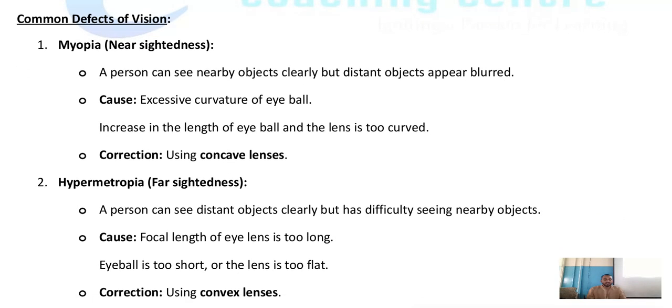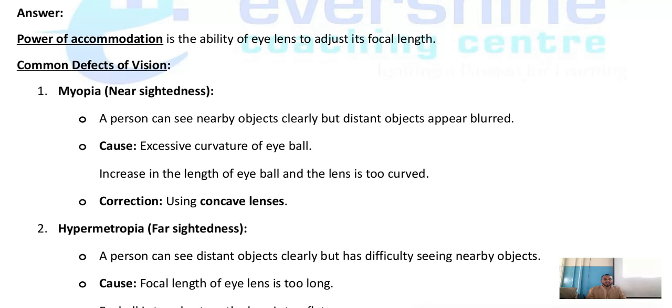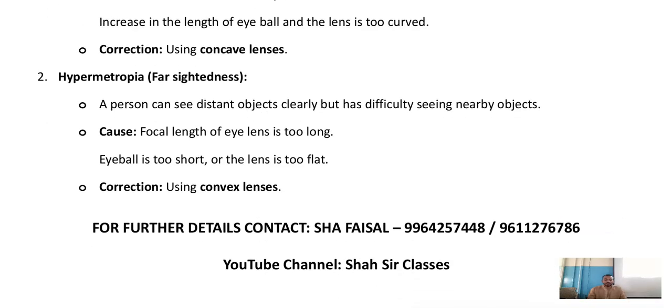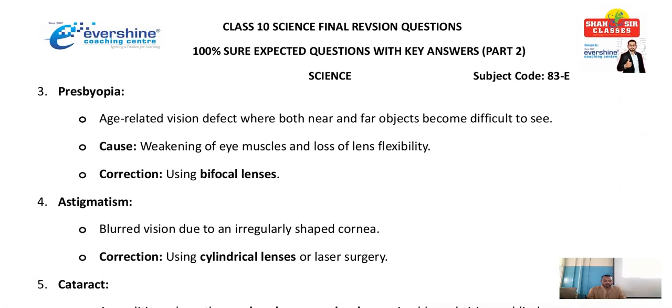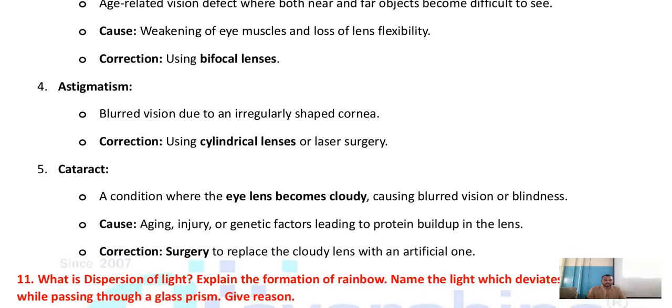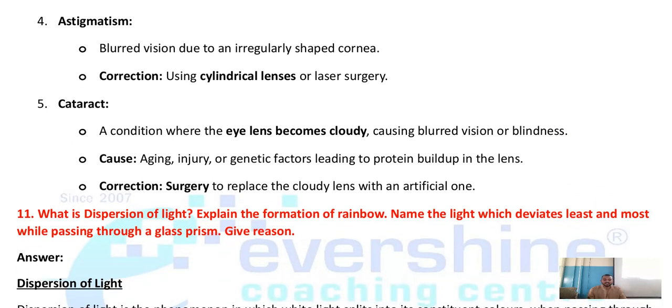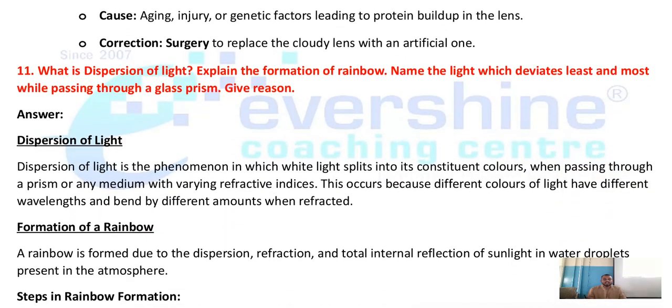Common defects: myopia, hypermetropia. Another name of myopia is nearsightedness, and how it is caused and how do you correct the defect. Hypermetropia, cause, correction. Presbyopia, cause, correction. Astigmatism, cause, correction. Cataract, definition, cause, correction.